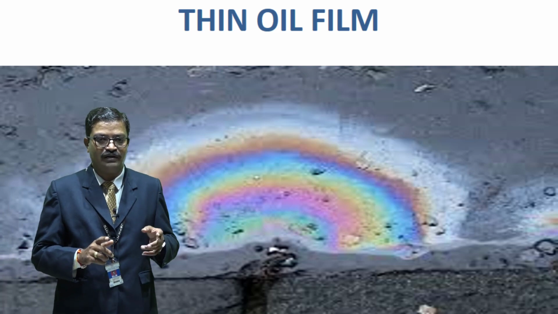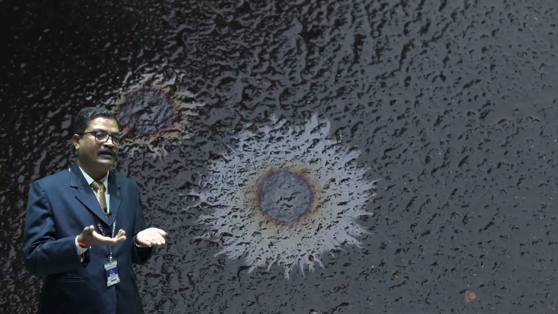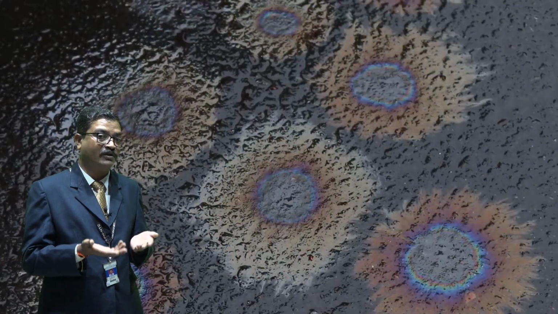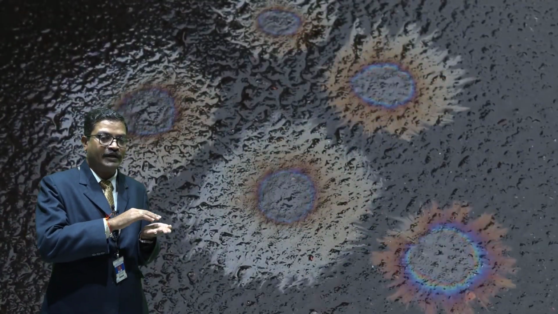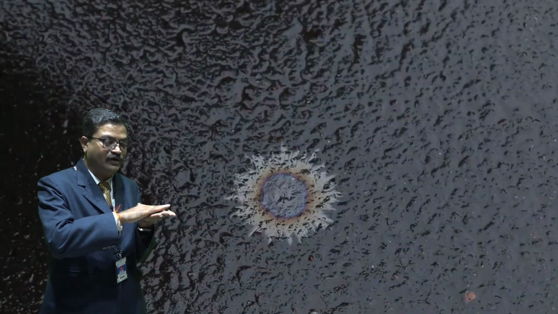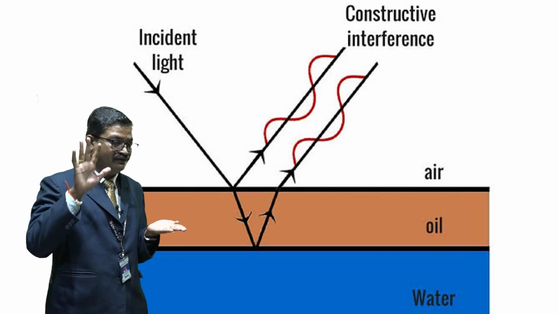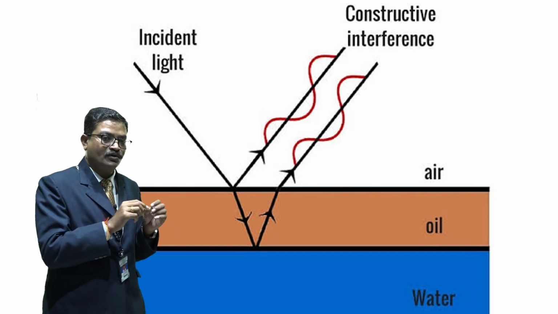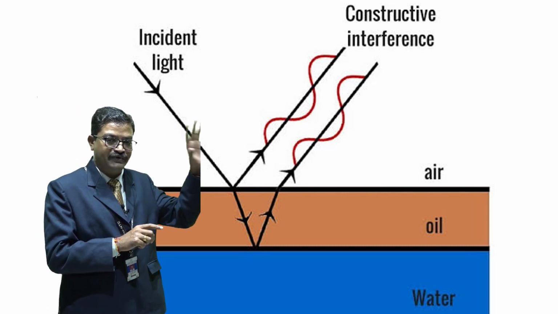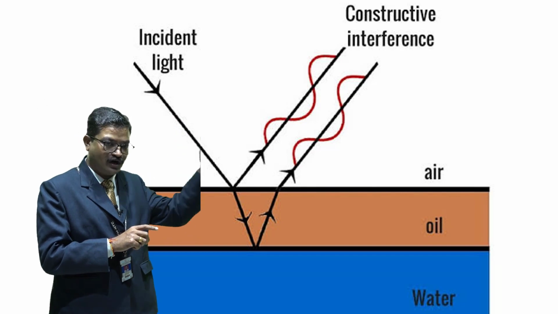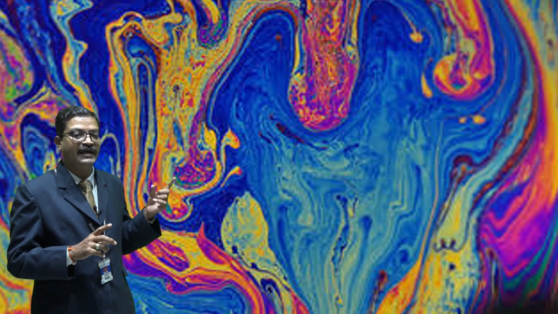Now the next example is of a color patch on a wet road. Again, why do we observe the color patch on a wet road? This is because when an oil drop falls on that wet road, it forms a uniform thin film, and when white light is incident on that film, again out of the 7 wavelengths of the visible spectrum of white light, those wavelengths which satisfy the condition of constructive interference are the only ones visible in the reflected system, on the upper side, and the remaining colors which satisfy the condition of destructive interference are found to be absent here.